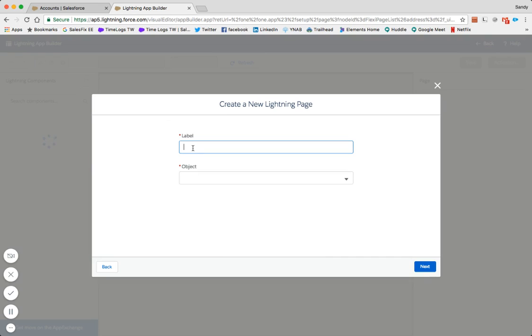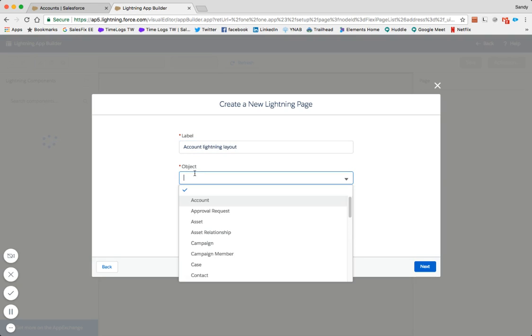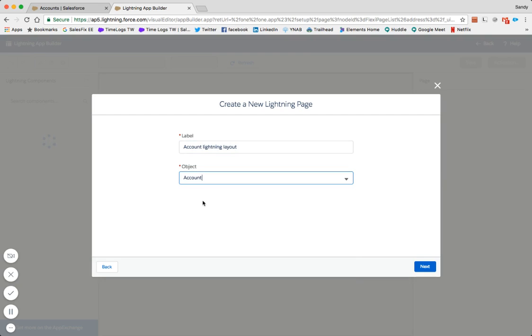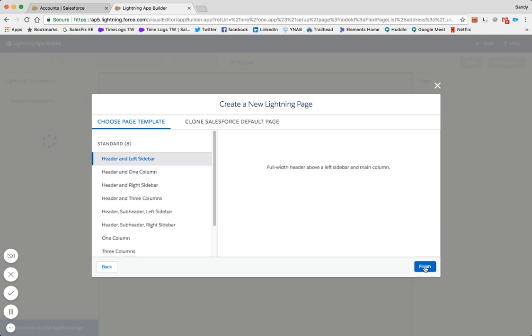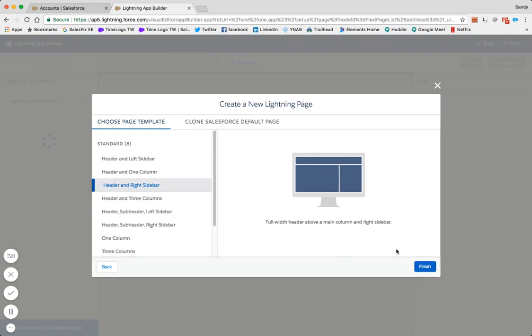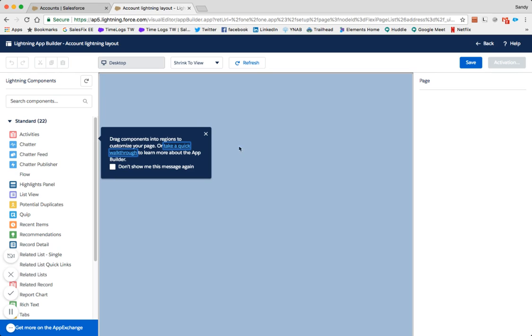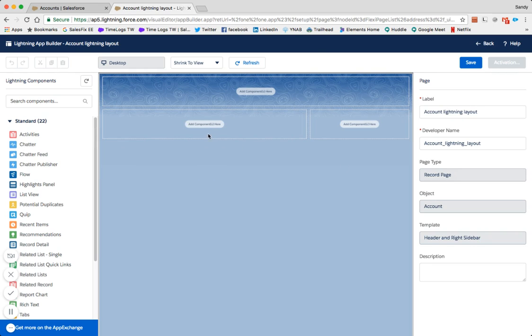Let's label our page Account Lightning Layout. And select the object that you want to create the page for. Select Account and Next. Finally, let's choose our template. Select Header and Right Sidebar and Finish. Let's start building our Lightning page.